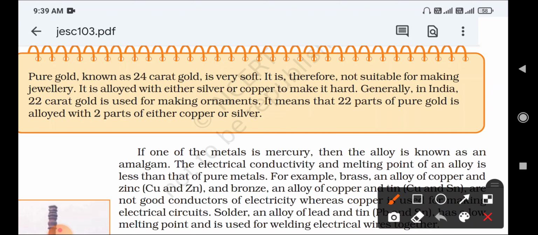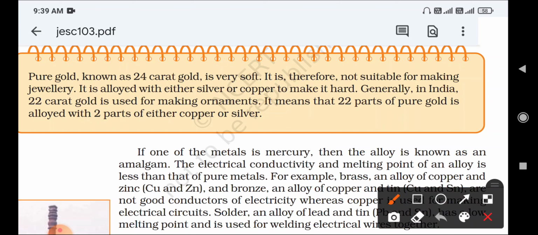We can make good strength, depending on our need, for ornaments. Due to adding 2 parts of silver or copper, it makes gold ornaments.